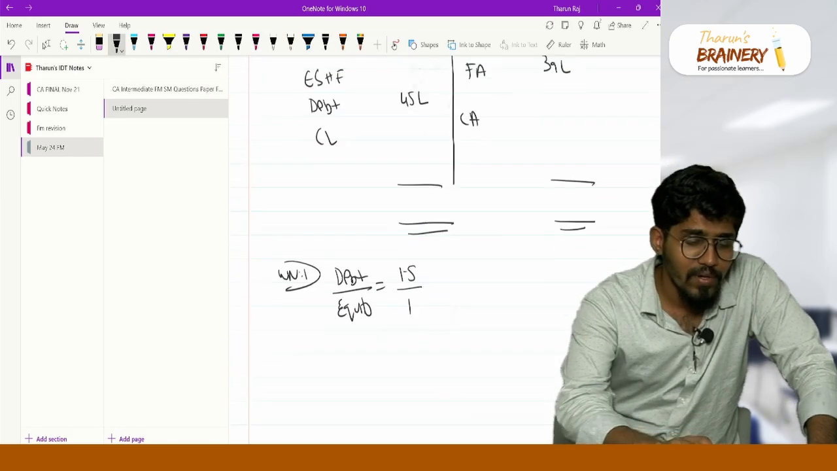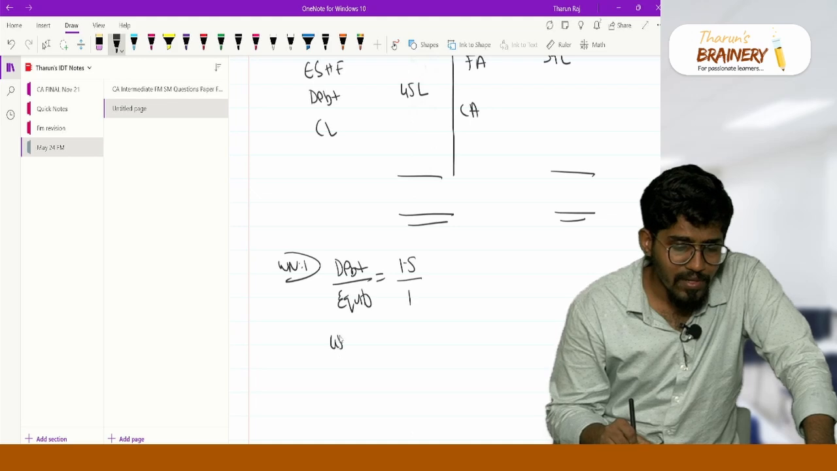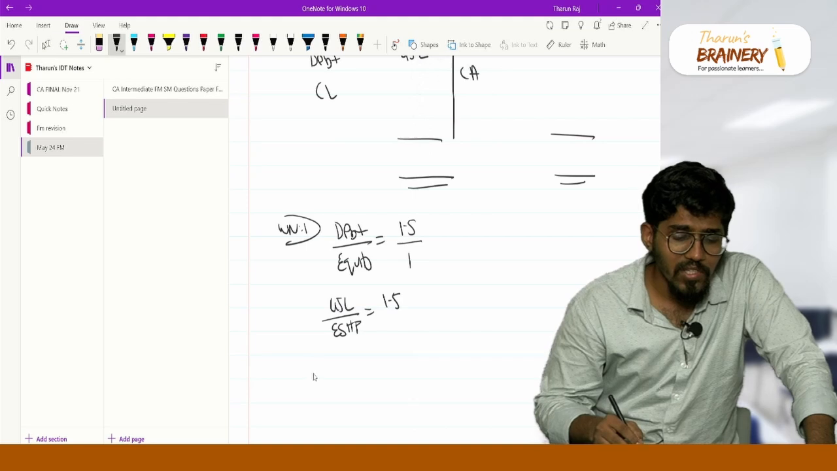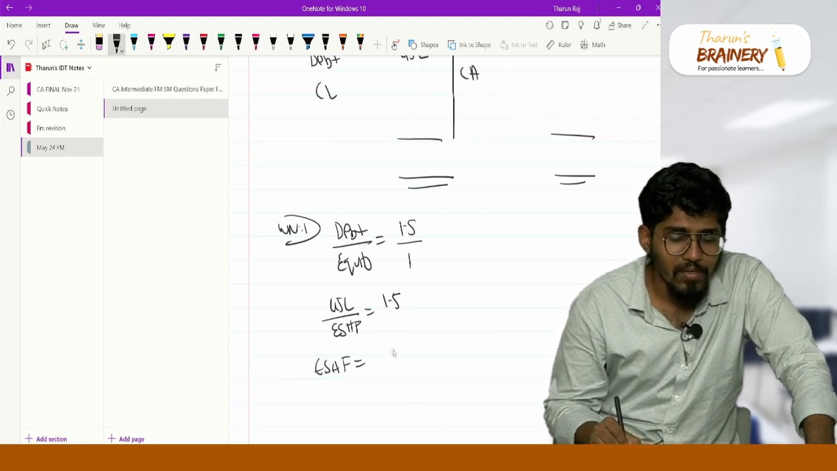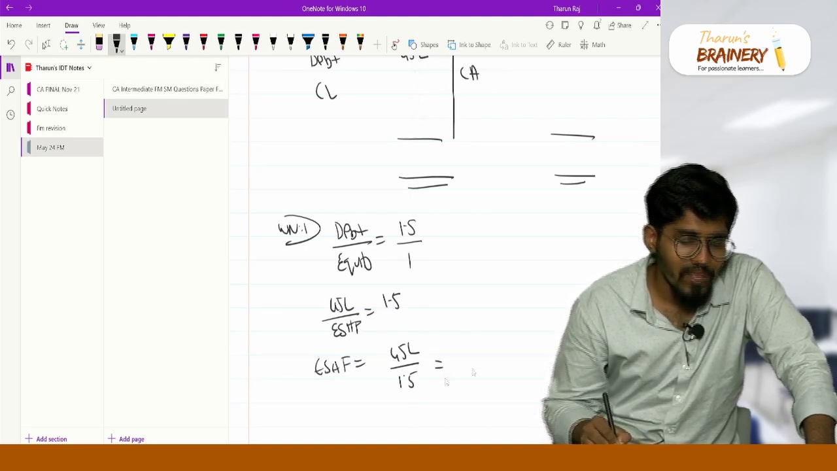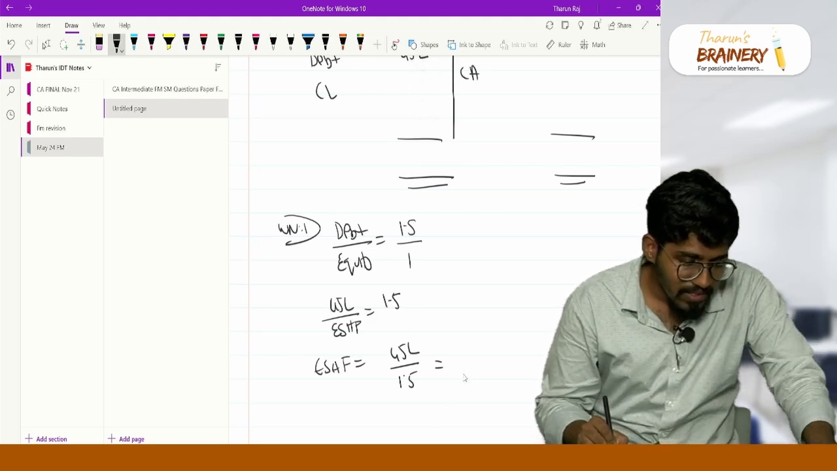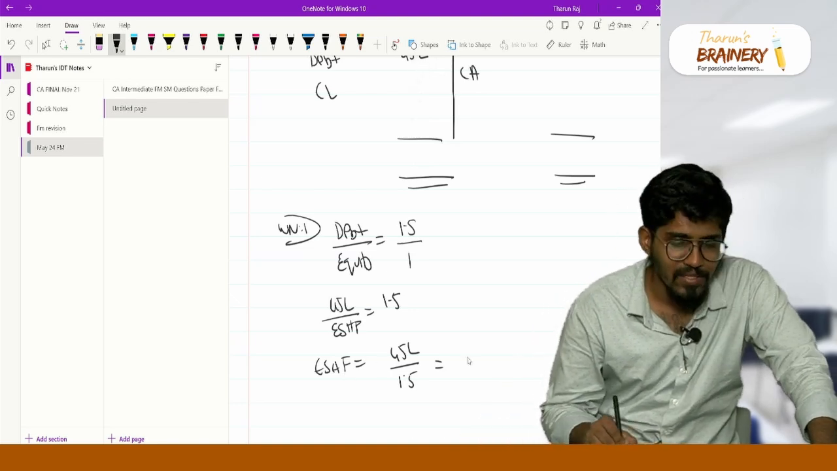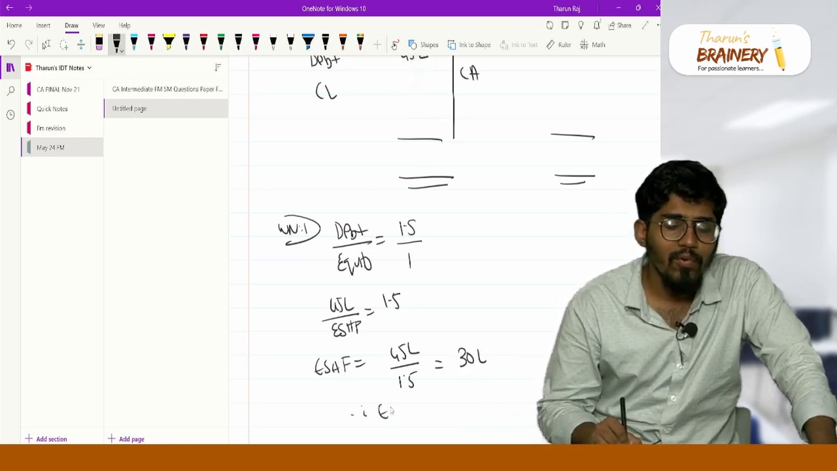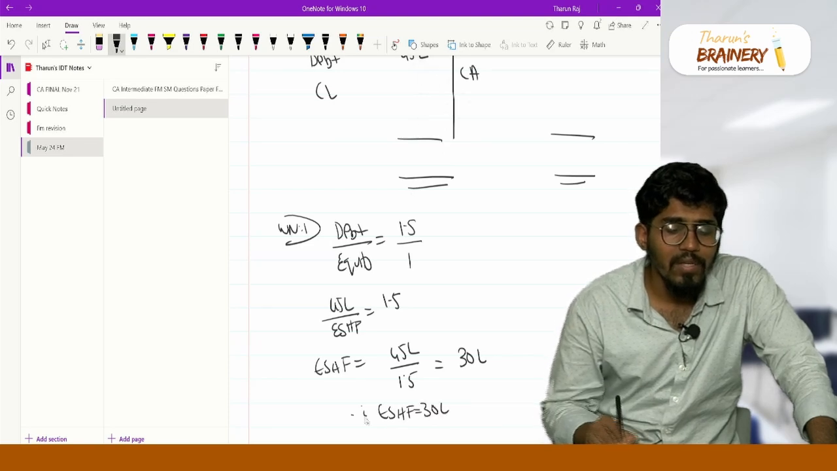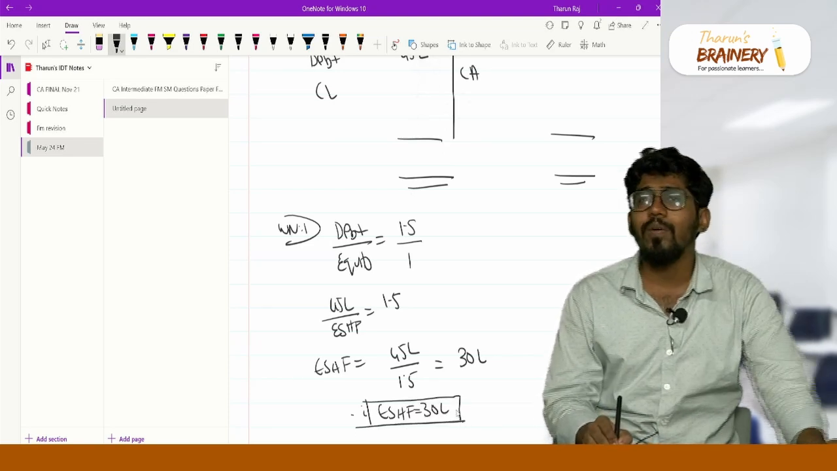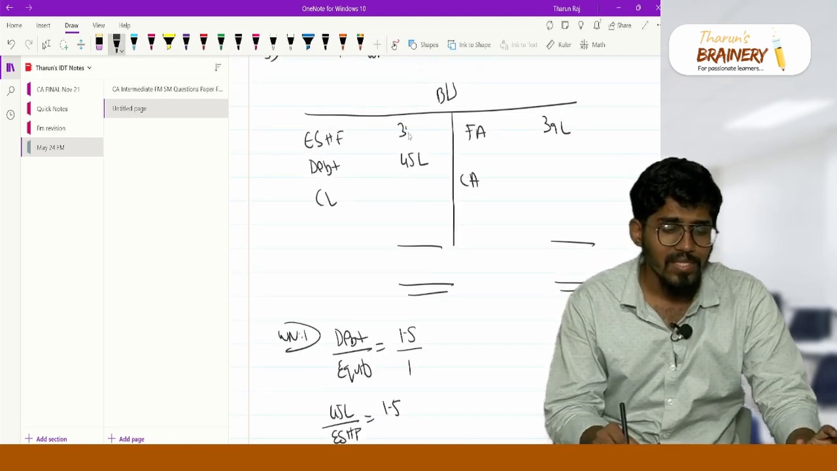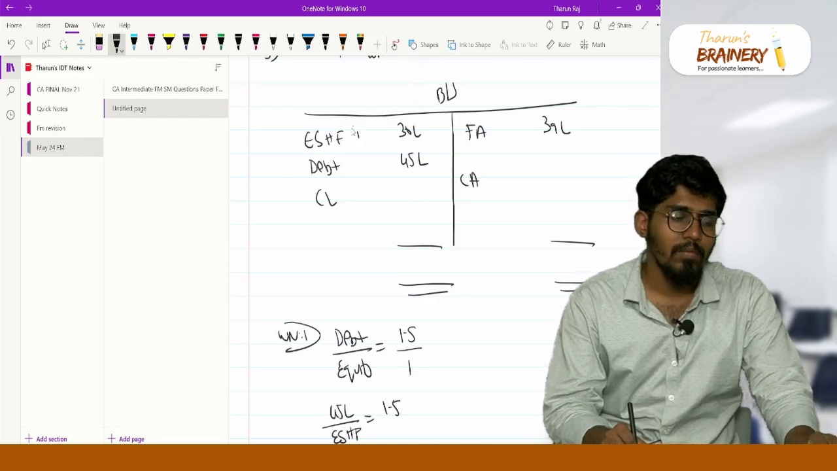You know the value for debt, which is 45 lakhs. So 45 lakh divided by equity shareholder funds is equal to 1.5. So equity shareholder funds is equal to 45 lakh divided by 1.5, which is equal to 30 lakhs. Always draw a box. Why do you have to draw a box? Only then will the examiner see the answer properly. So equity shareholder funds is 30 lakh rupees, coming from working note number 1.